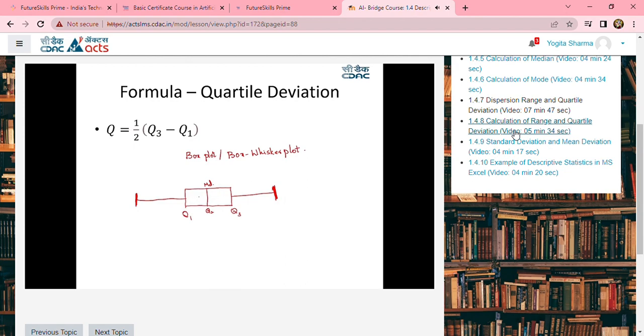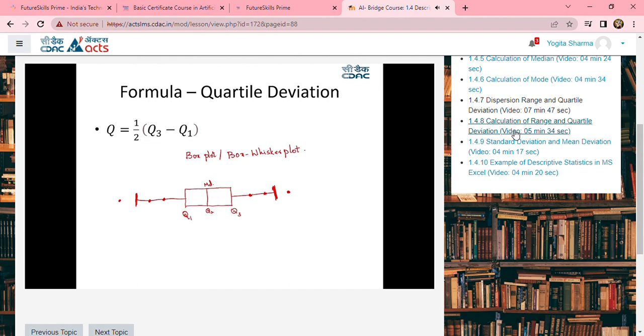If the data points are lying within this particular box, then it is normally distributed and there are no outliers. If the data points are falling somewhere here or here or here, these are called outliers. So this is one of the visual representations we can give for the quartile deviation. Later in the data visualization chapter, we will look into how to obtain this box whisker plot to identify the outliers in the data.